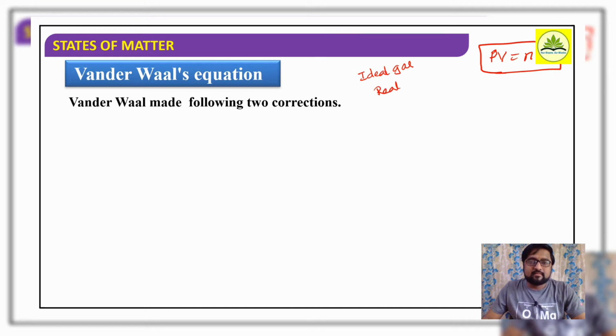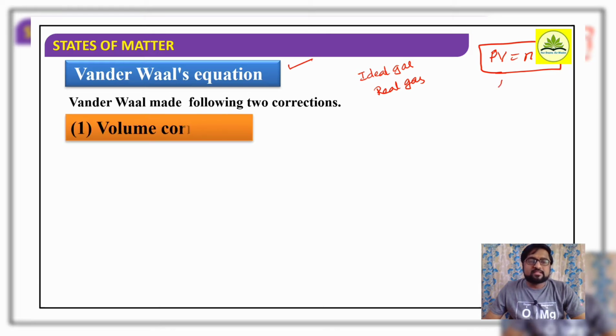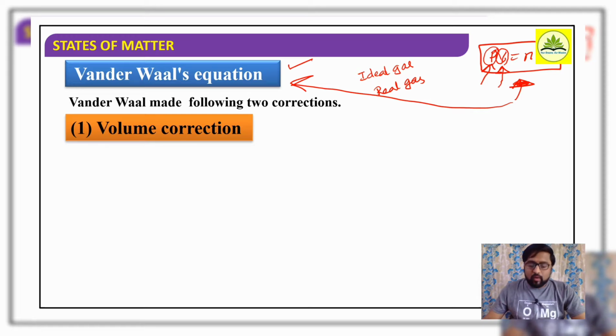Later on we consider the differences between ideal gas and real gas. Now in this session we look just at the van der Waals equation. Van der Waals made two corrections. One is the pressure correction and another one is the volume correction. So in the ideal gas expression he made some changes with respect to volume as well as pressure. We try to understand what those pressure and volume corrections are. Later on we consider the changed form of the ideal gas equation, which is referred to as the van der Waals equation.